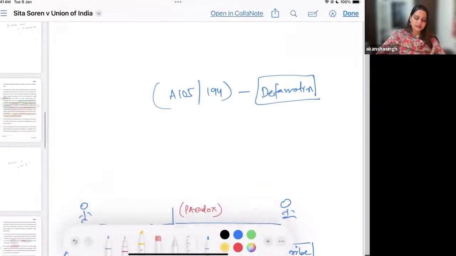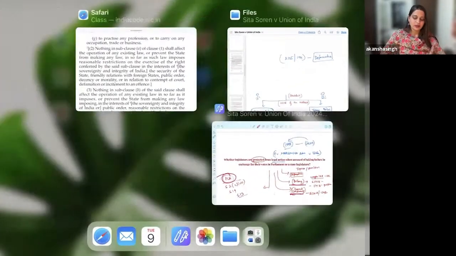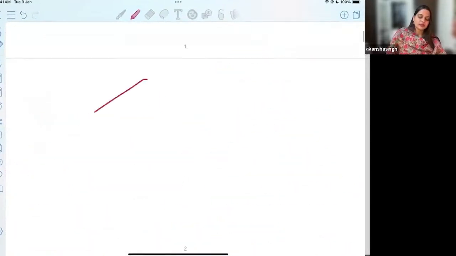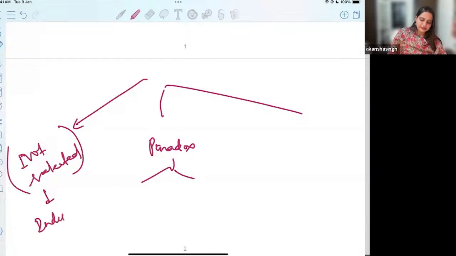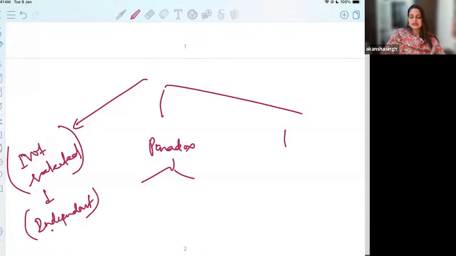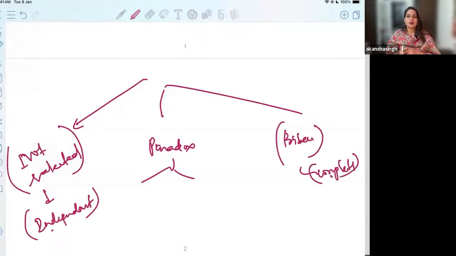Okay, I hope you are clear with these three questions, or when you're making your notes, you can pause and accordingly write in this manner. The one is about the paradox of division between two classes of people. The first one is, if an act is absolutely unrelated to the act of you being a member, will that be considered or not? So an independent act, can you be granted immunity for that or not? And third is, when do we say that the offense of bribe is complete? These are the three questions that the court has tried to answer in this particular given case.